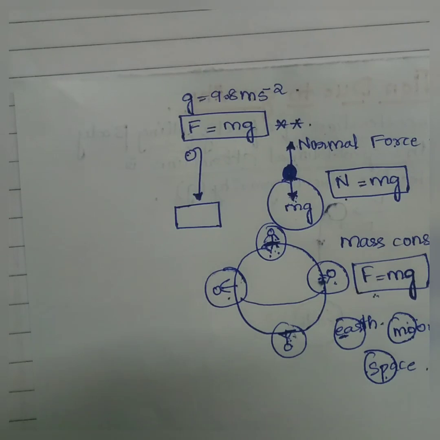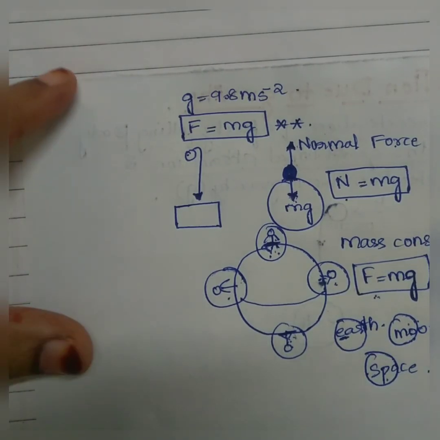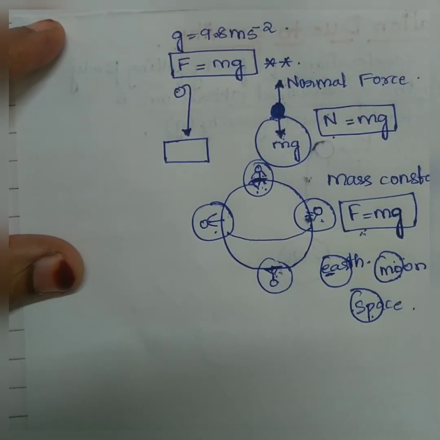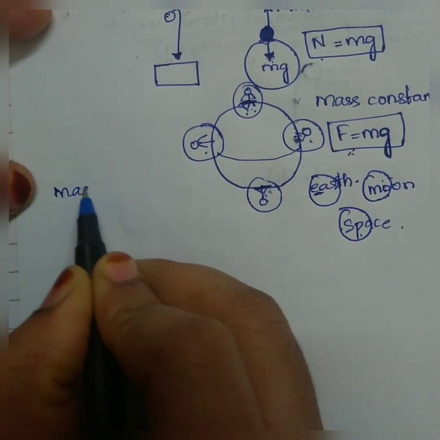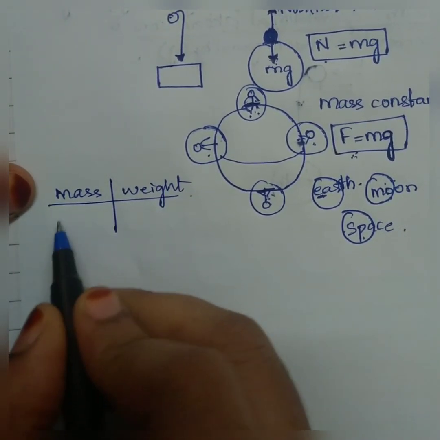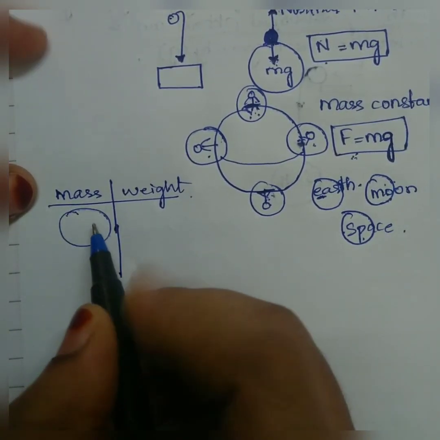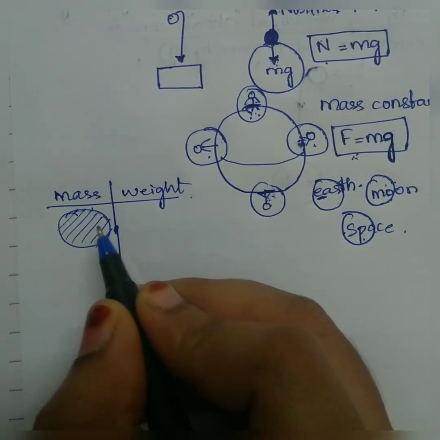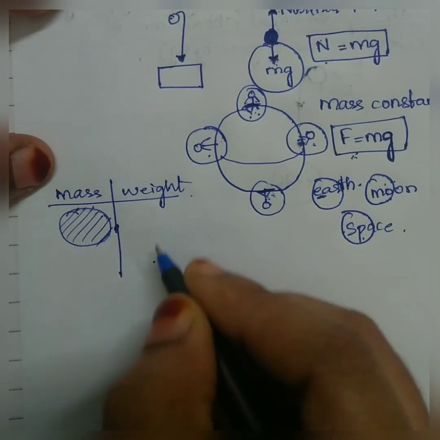Hope you have understood the difference between weight and mass. Therefore we can say the difference between the mass and the weight is that mass is the quantity of matter. Suppose this is your object. The amount of matter present in this is called mass, but the weight is the gravitational force with which the earth attracts the object towards its center.